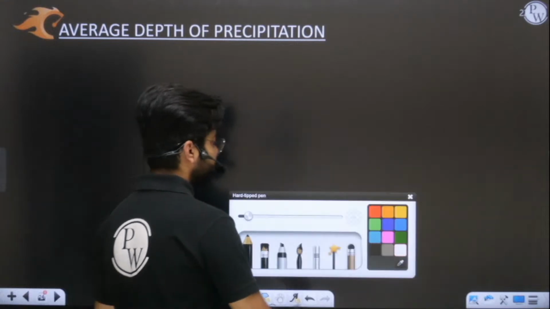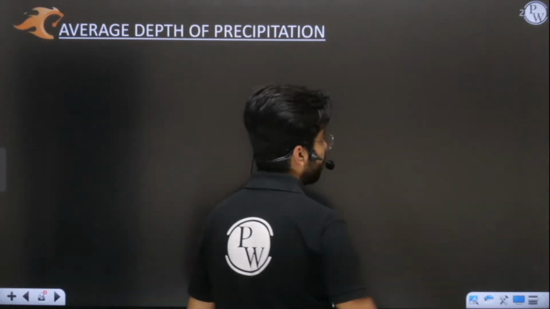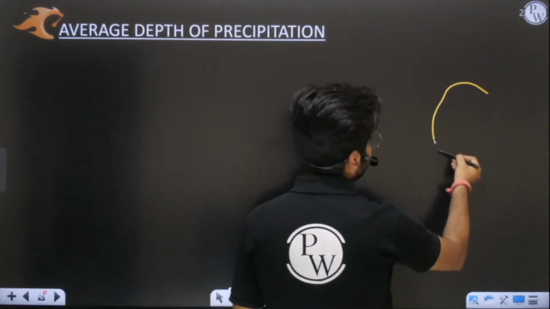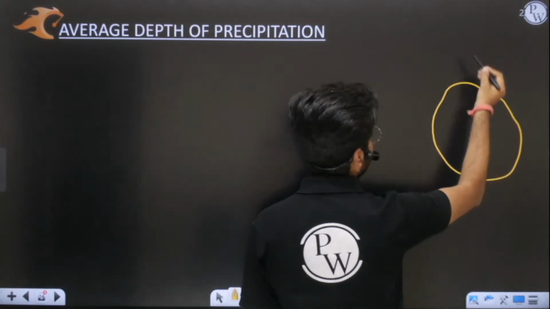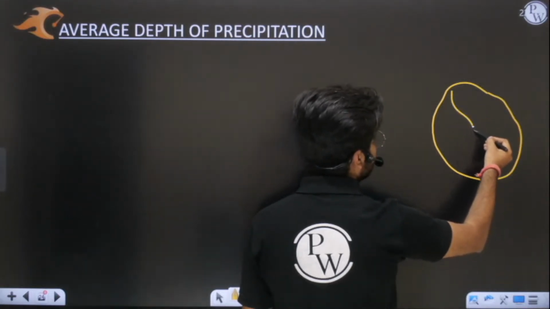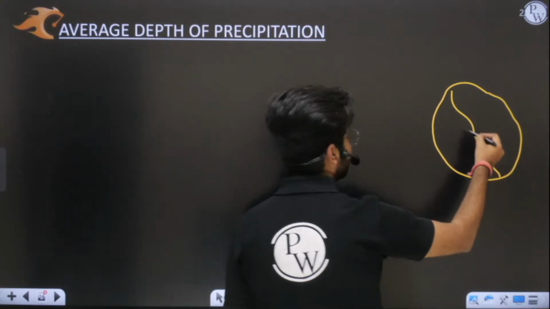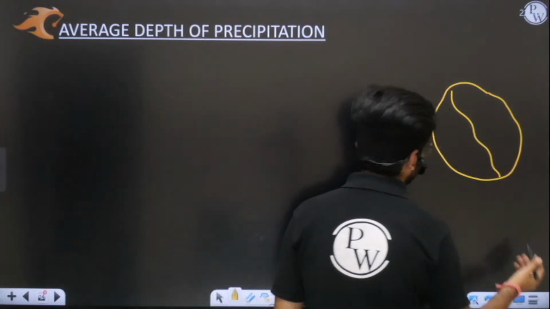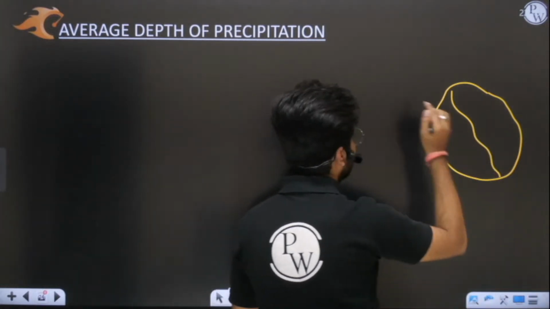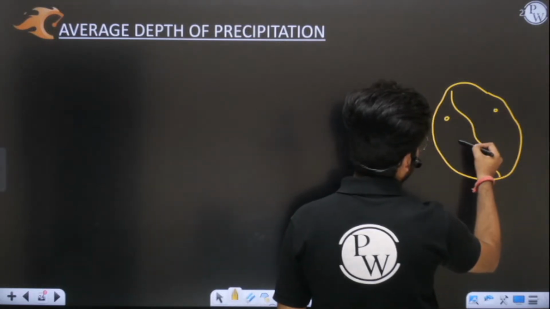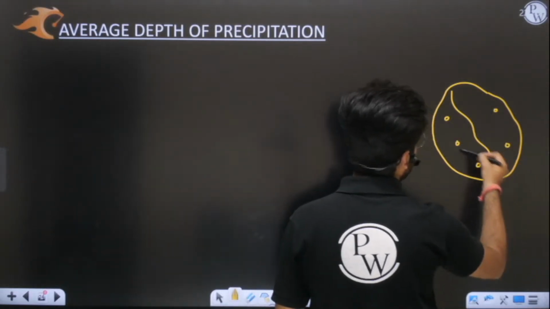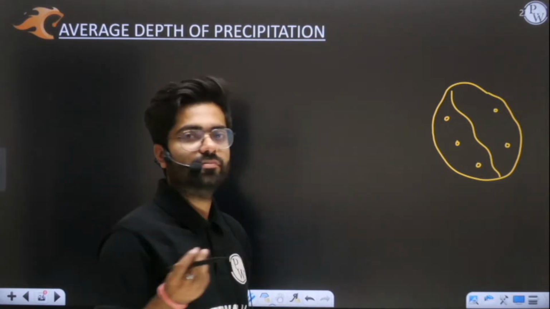One very basic concept is there. Let us suppose we have a huge catchment area, and in the center, you all know that we have the lowest line in which the central stream is flowing. These are all your rain gauges.